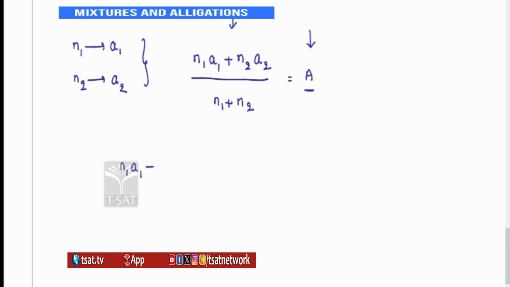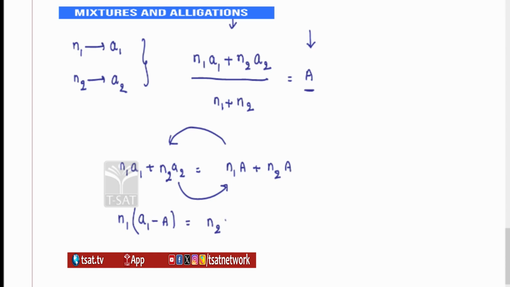How do I explore this formula further? Take N1 A1 plus N2 A2 and cross multiply by N1 plus N2. It becomes N1 into capital A plus N2 into capital A. Further, bring N1 to one side and N2 to the other side. It becomes N1 into (A1 minus capital A) is equal to N2 into (capital A minus A2). If you take a common negative, you also get N1 into (capital A minus A1) equals N2 into (A2 minus capital A).